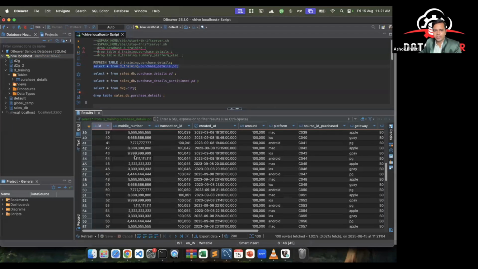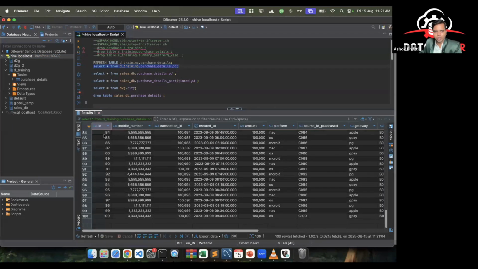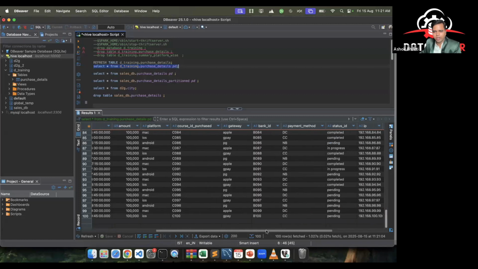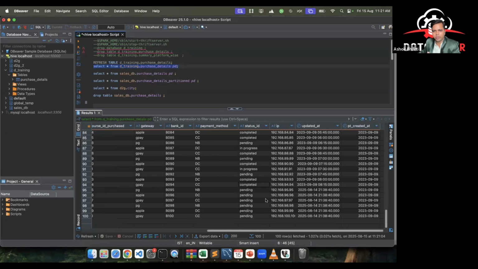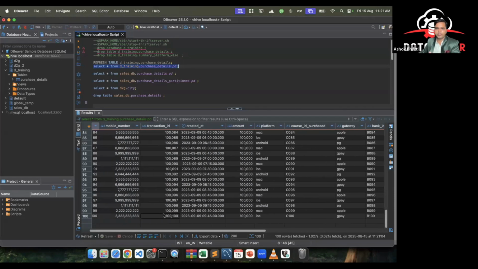When I did the select star, I'm able to see that earlier the table was not there at all. Now the table is present, data is also present. You can see that 100 rows are there, and the last status ID is in pending state, because it was pending in our source also. So just make a note that yes, this was pending. Hence it is a success that the data was picked up and loaded.